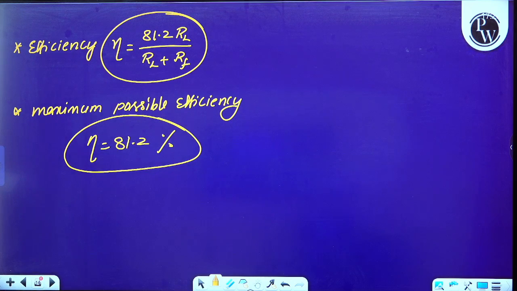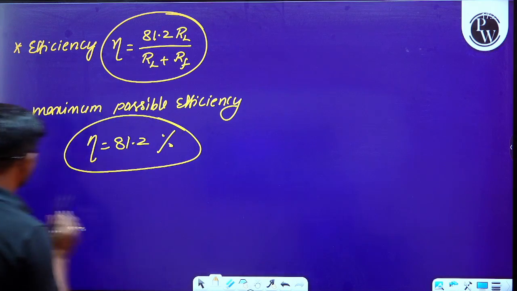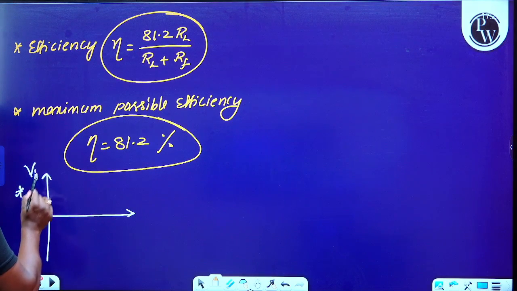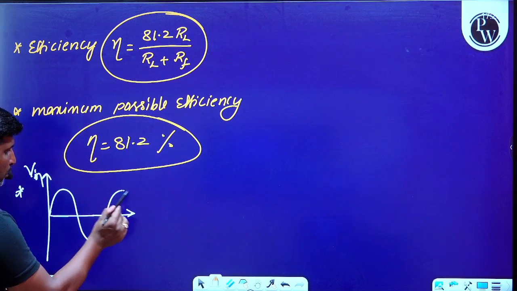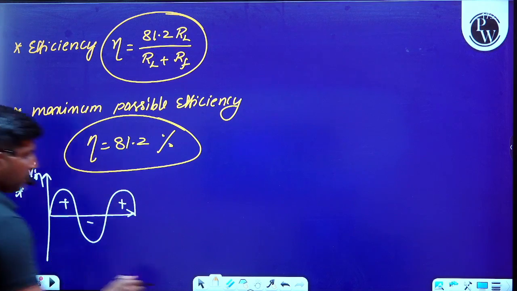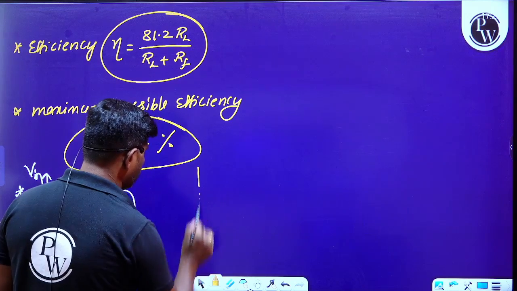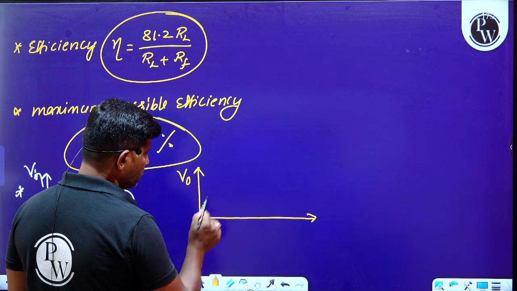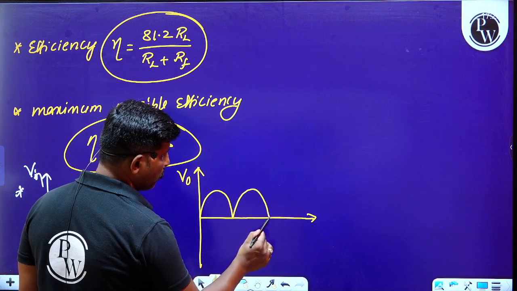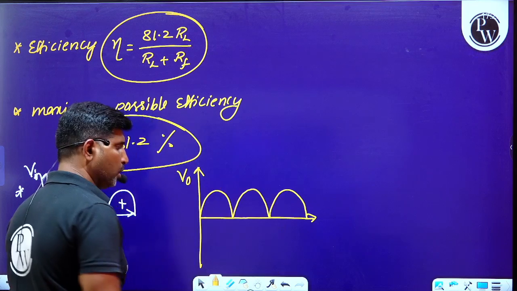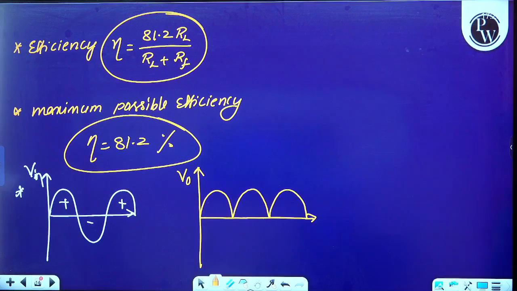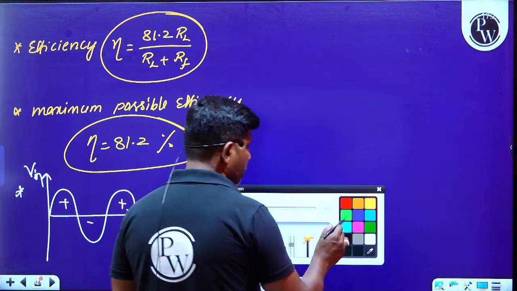And whenever we draw input and output waveforms, please have a look here. This is the input waveform. In the input there will be both positive half cycles and negative half cycles. Whenever we plot the output waveform, we will get only positive half cycles of an AC. So like that we have to think and analyze the full wave rectifier.